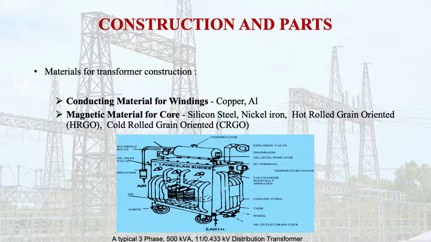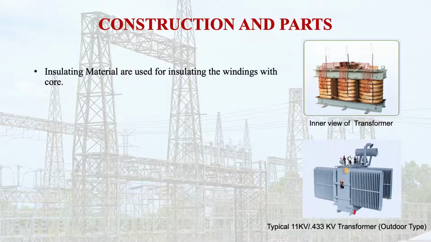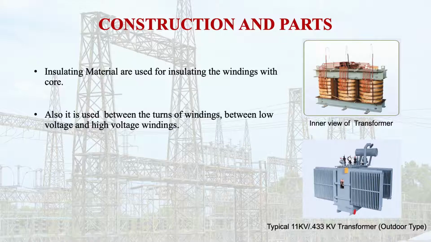Then what kind of insulating material is used in the transformer? Insulating material is used for insulating the winding from the core. Because the winding is made up of conducting material, it is not directly in touch with the core. So in between there is an insulating material we use. It is also used between the turns of the windings and between the low voltage and high voltage winding.